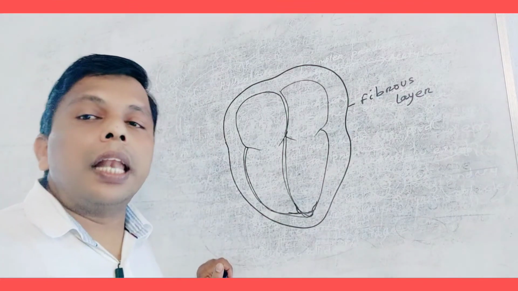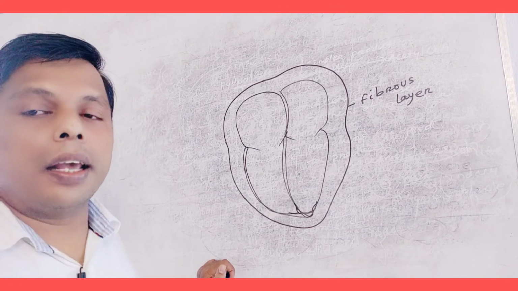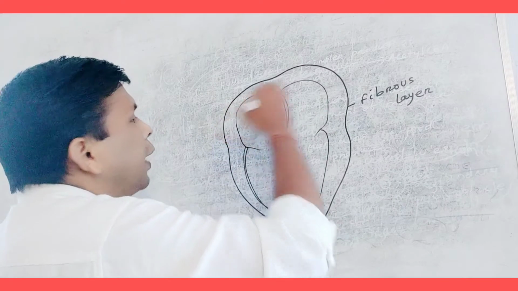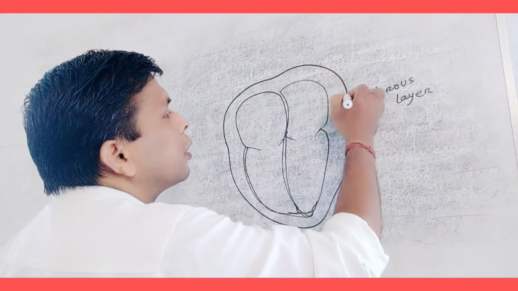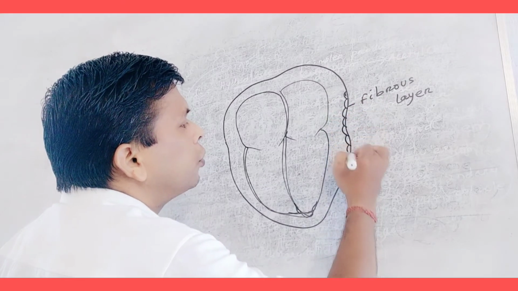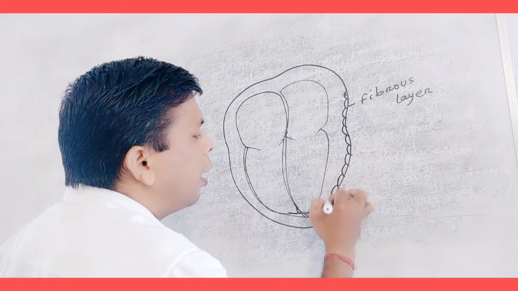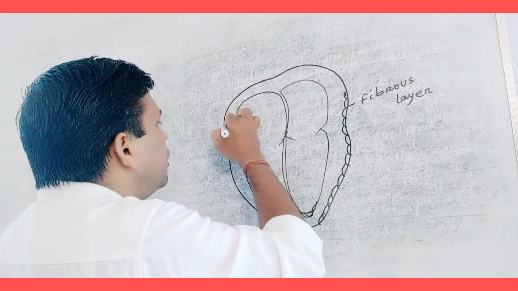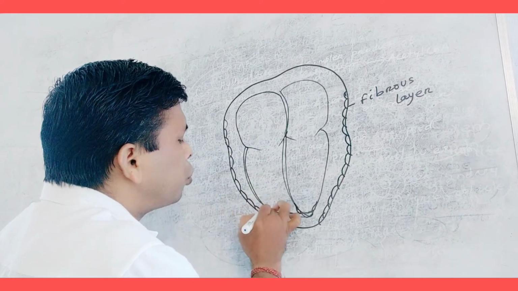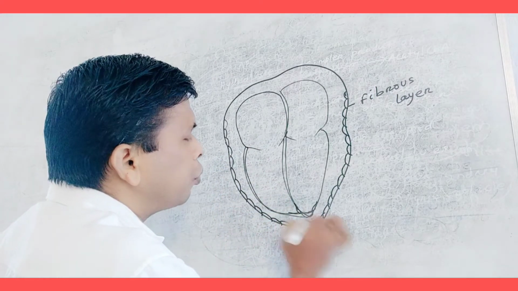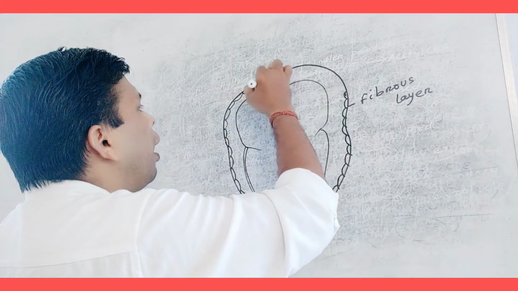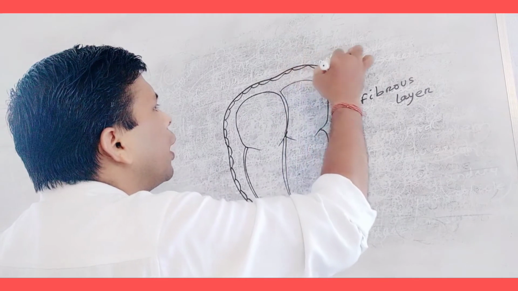Below the fibrous layer, there is the serous layer. The serous layer consists of squamous epithelium, and remember, this squamous epithelium is differentiated into two layers, outer layer and inner layer.